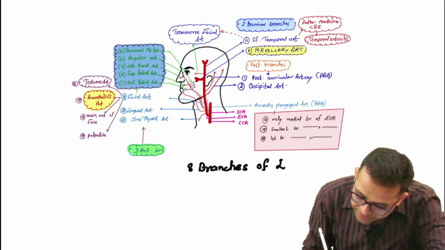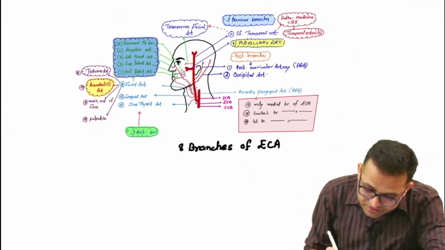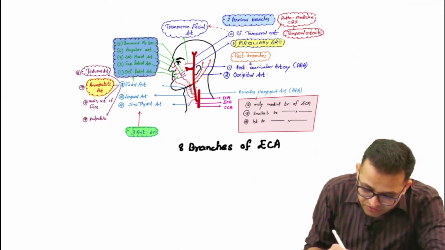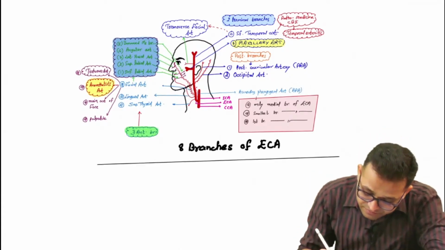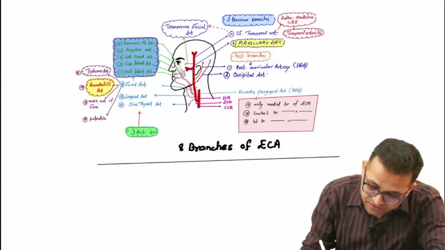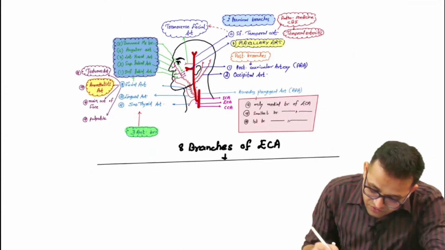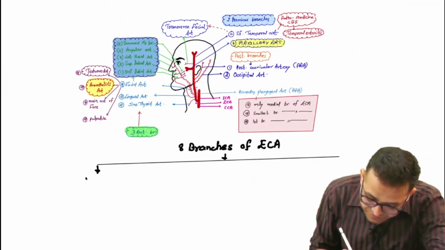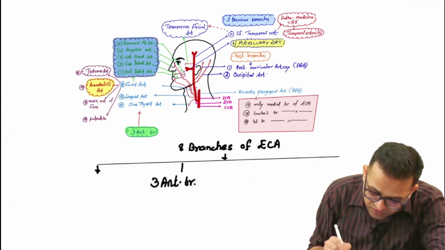Branches of the external carotid artery. What are the 8 branches of the external carotid artery? You can easily present it with this flow chart. Look here, we are going to look for the 3 anterior branches. But before that, the first branch, only one medial branch.